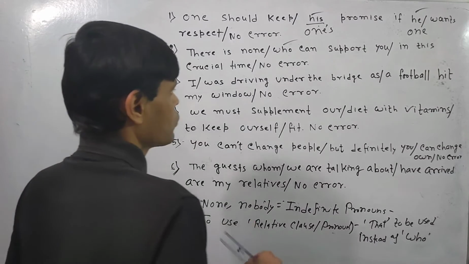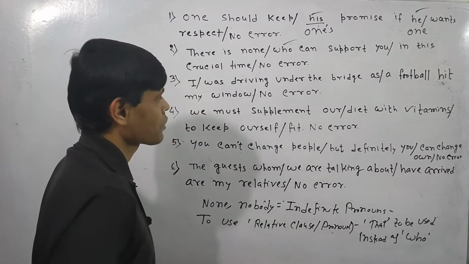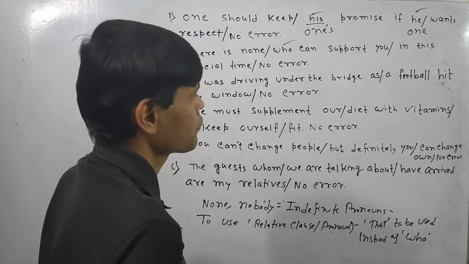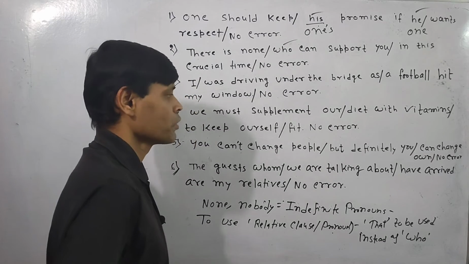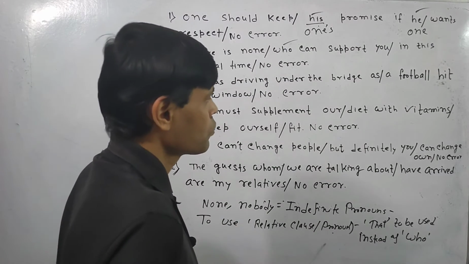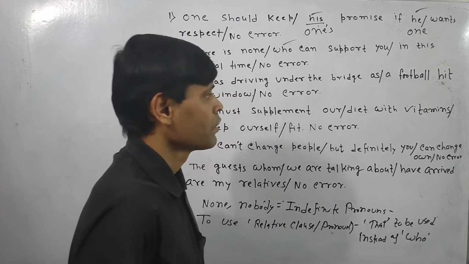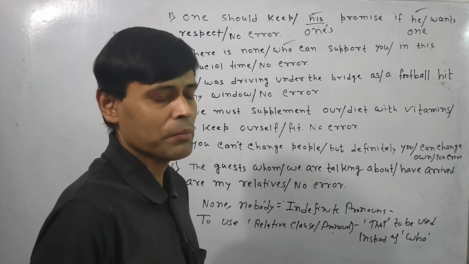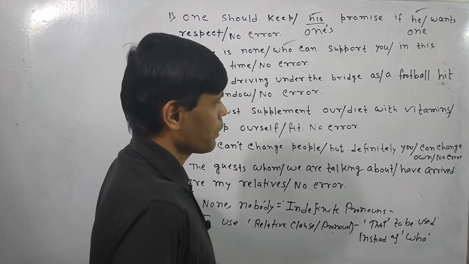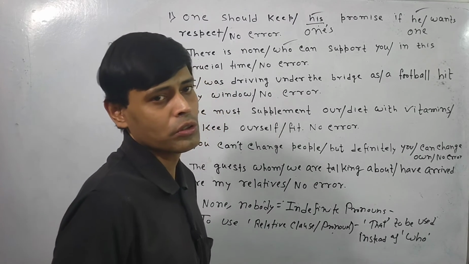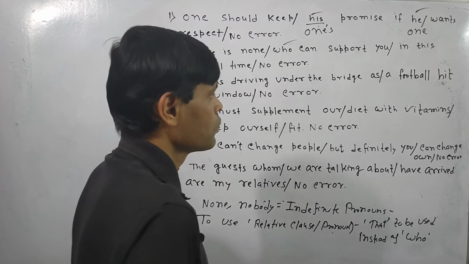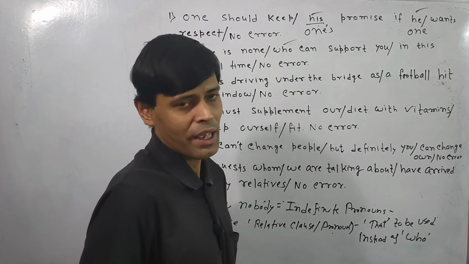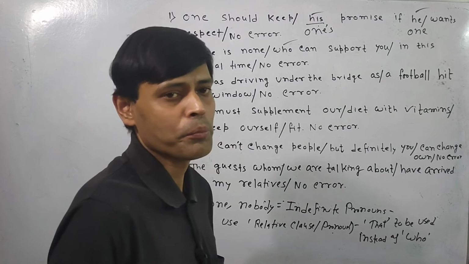Now, the next question: I was driving under the bridge as a football hit my window. If you look over the question, you will find that some kind of time is mentioned here. Whenever time is mentioned, we can use when as an interrogative pronoun.